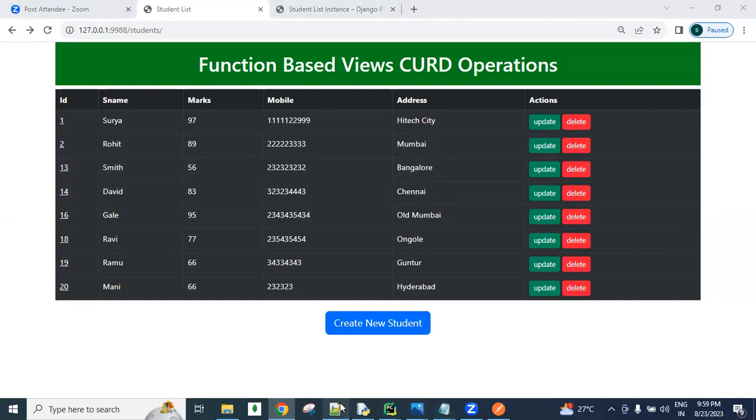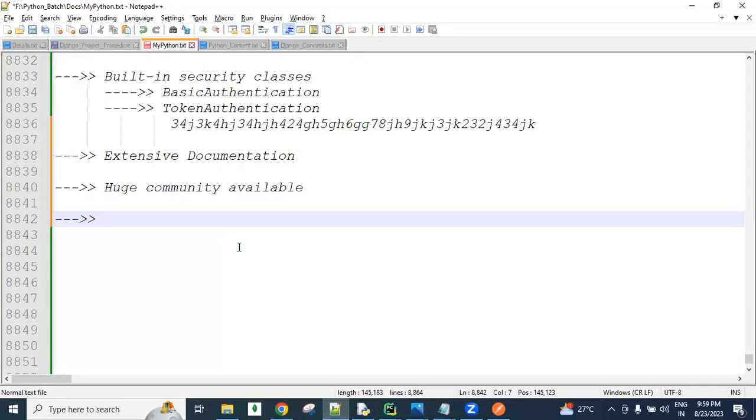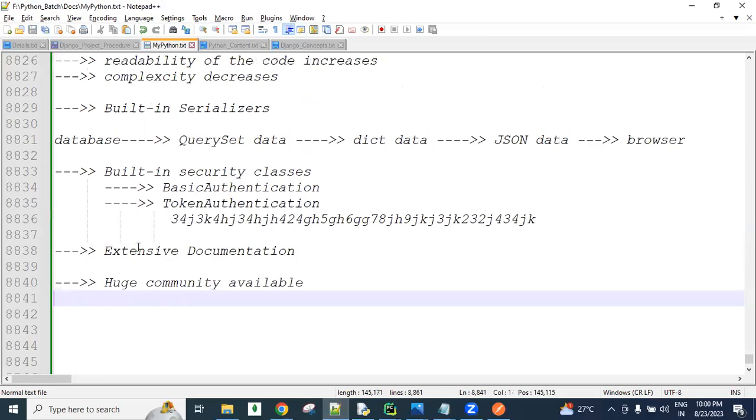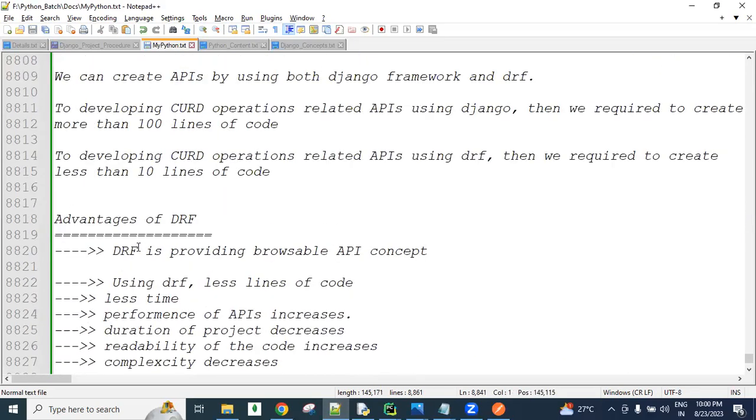So why the Django REST framework is in demand, these are some examples, guys. Just some points only. Okay, remember that. And next, we will discuss some more points.